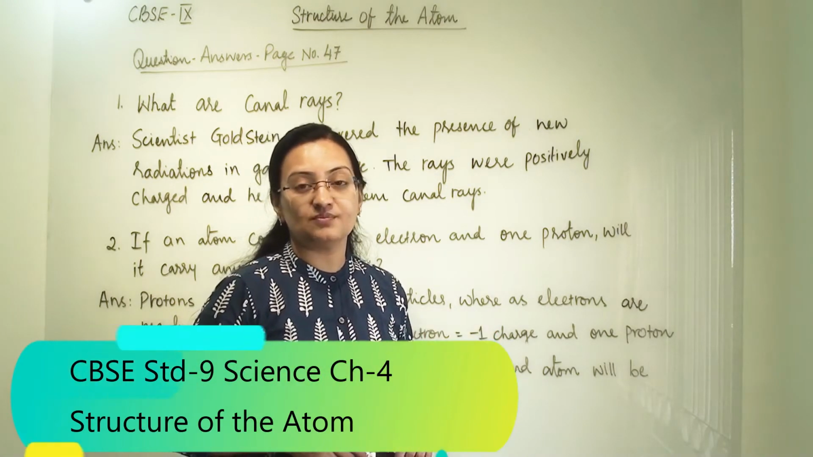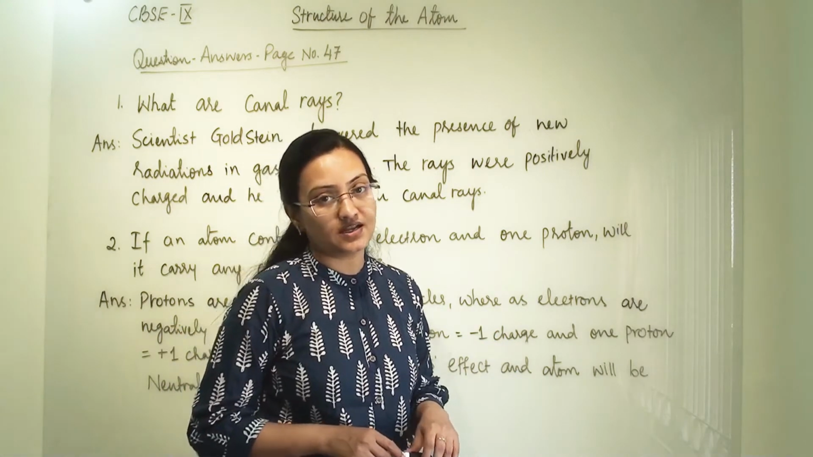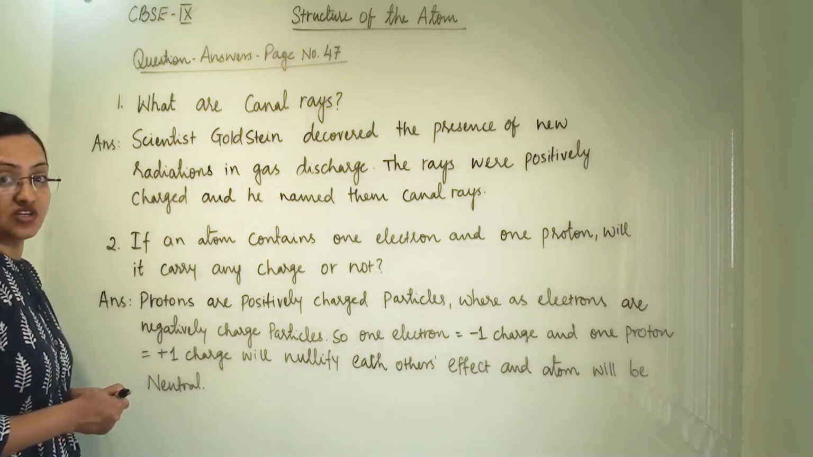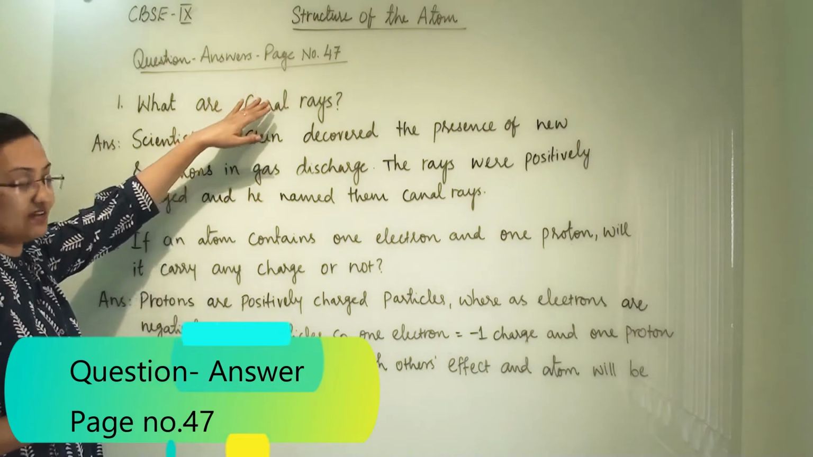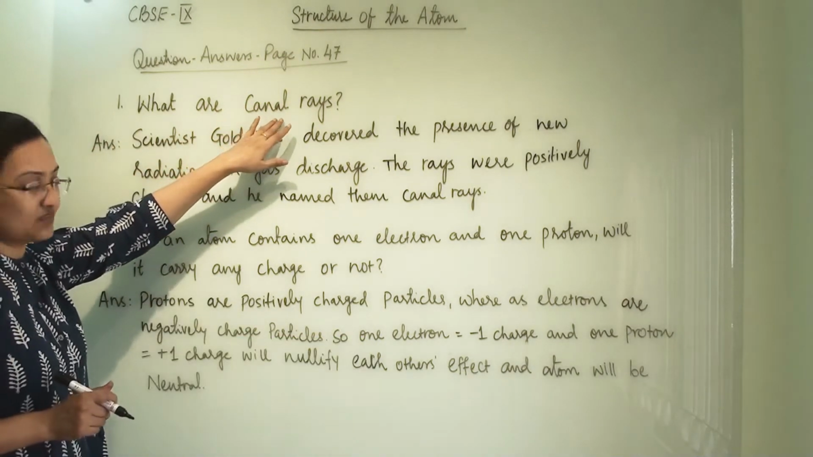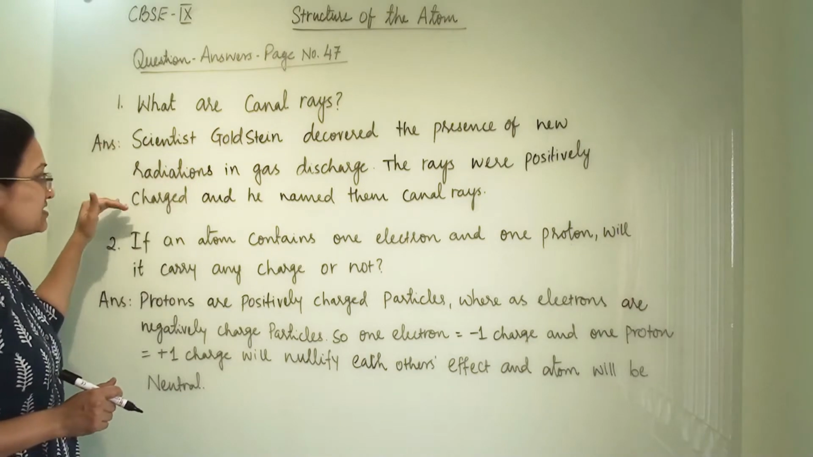Atom. This chapter is under CBSE Standard 9 syllabus. So here these are the question answers from the page number 47. The first question is, what are canal rays? So here you can write answer like this.